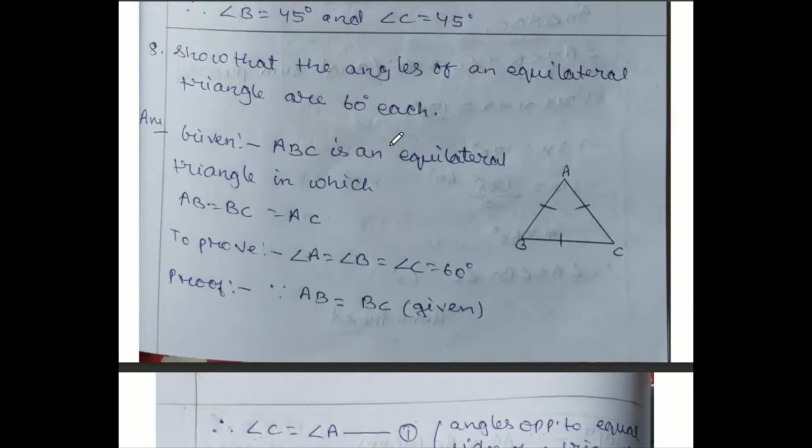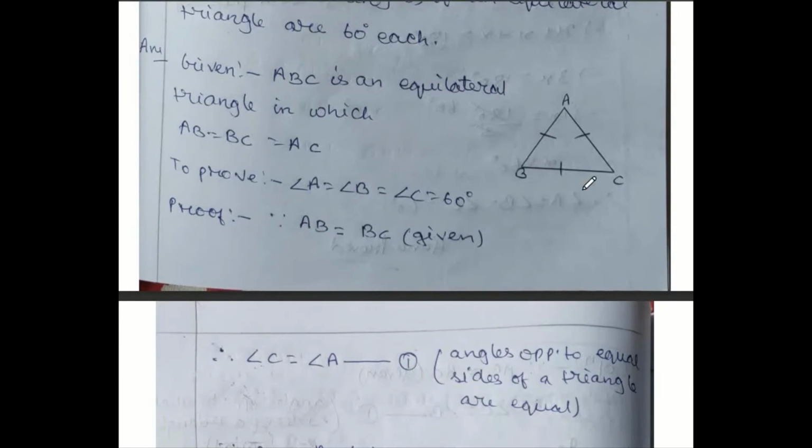To prove this, let us draw one equilateral triangle first. You can mark by A, B, C. You know that equilateral triangle means all these three sides are equal. So all the three sides are equal. So in given material, let us write ABC is an equilateral triangle in which AB equal to BC equal to AC. To prove angle A, B, C all are 60 degree each. That I have to prove it.